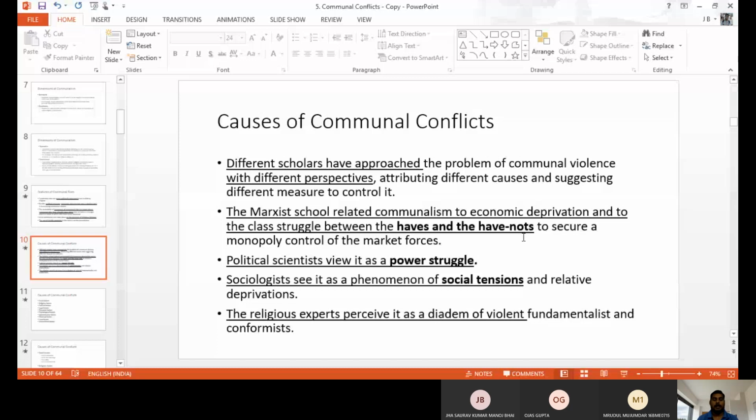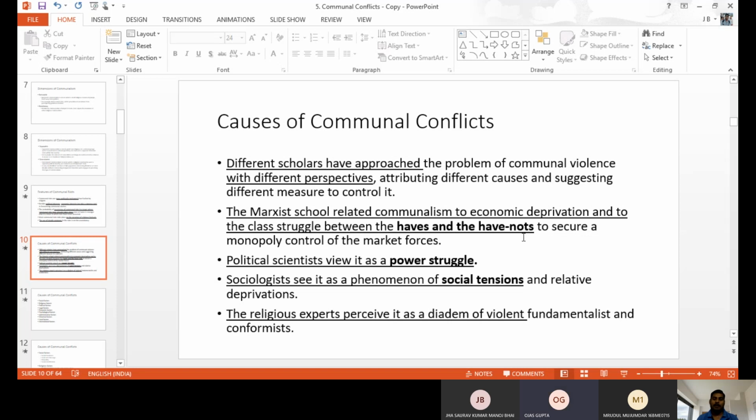Sociologists explain that communal violence happens because of social tensions, like more discrimination, more stratification, social inequality. When people are not able to tolerate the inequalities, violence happens. As I told you, recently in America, things are happening between two different races. They tolerated discrimination for a number of years.